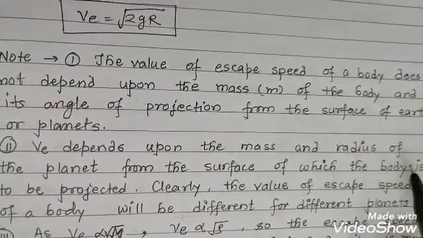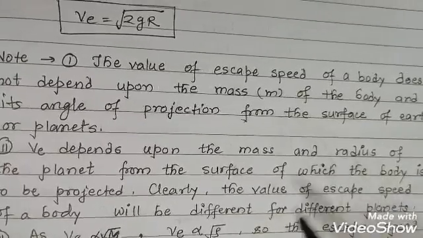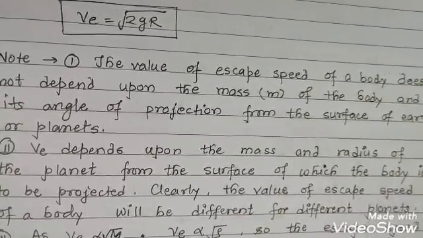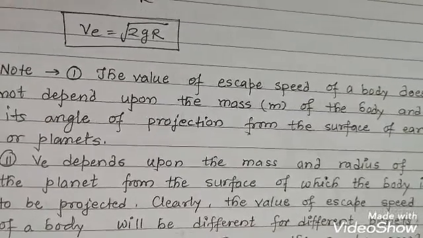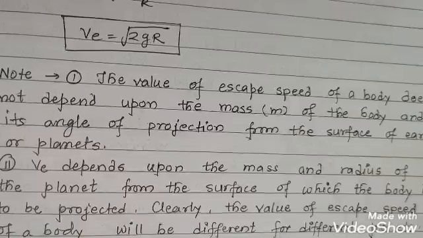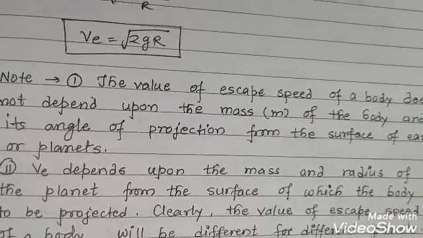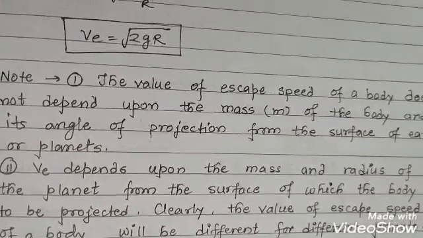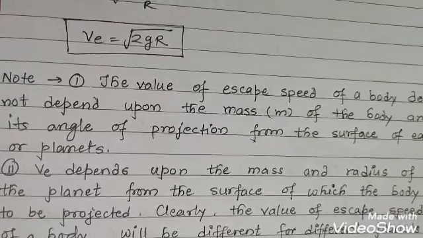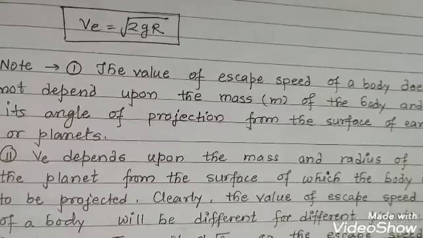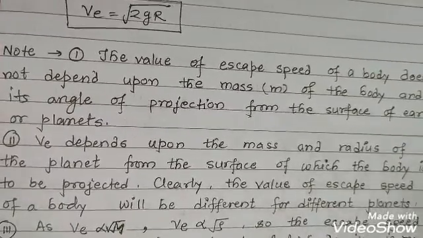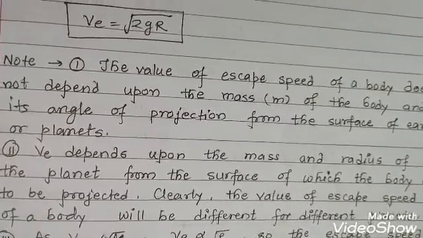Okay, so here of the planet from the surface of which the body is to be projected. Now clearly the value of escape speed of a body will be different for different planets, because for different planets mass would be different, the radius would be different, so it will depend on those factors. Okay, so that's why the escape velocity for any other planet would be different.